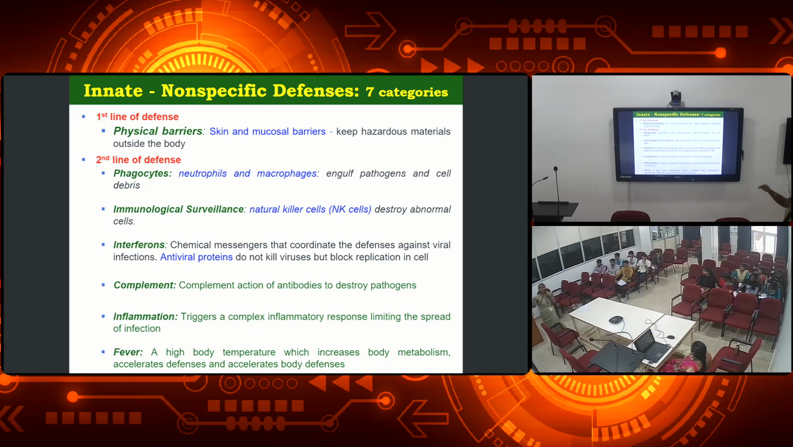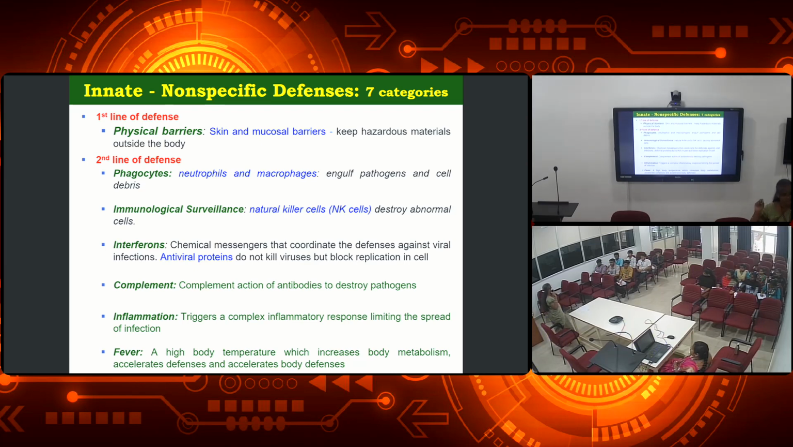Okay, and then if we take the second line, it is nothing but the phagocytes. As I said, neutrophils and macrophages act as phagocytes. What does it mean? Cyte means cell. Phago means engulfing. Okay, those cells will engulf the pathogens. Okay, and then immunological surveillance. What does it mean? It will decide which cell should survive and which cell should not.